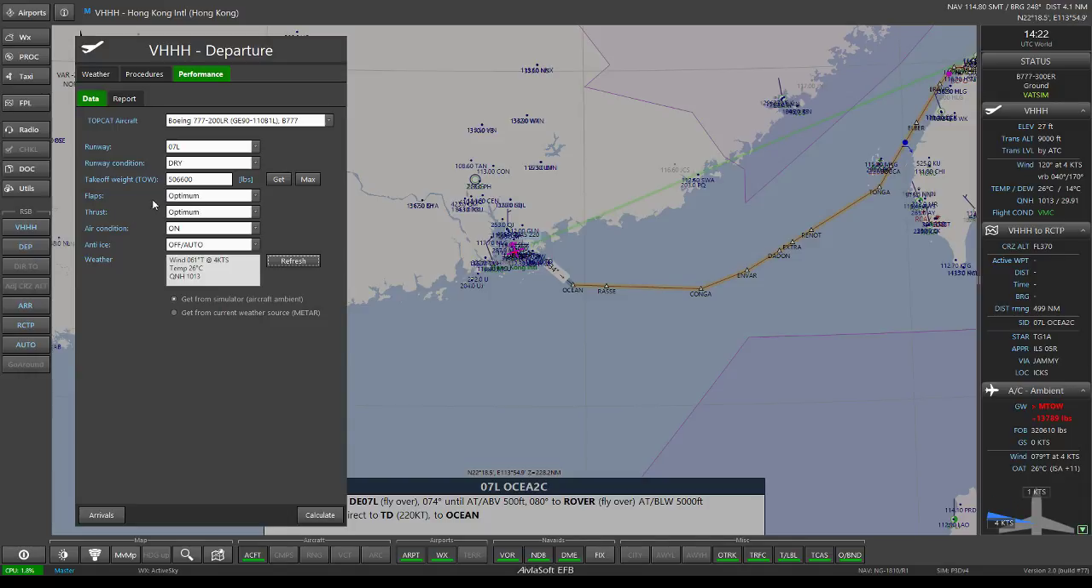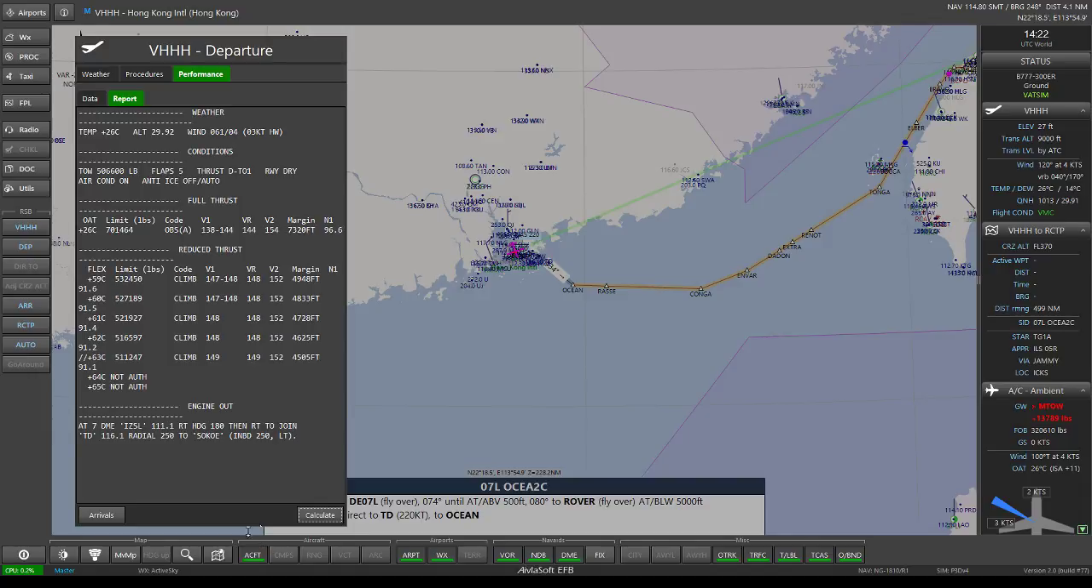Takeoff weight set. We'll ask the takeoff performance calculator to select the optimum flap settings and thrust settings for us. Air conditioning will be on. Calculate. So we'll be using flaps 5 for takeoff. We can opt to use full thrust if we don't like the margins here. So we'll be taking off within 4,505 feet. That's the amount of runway length we need.